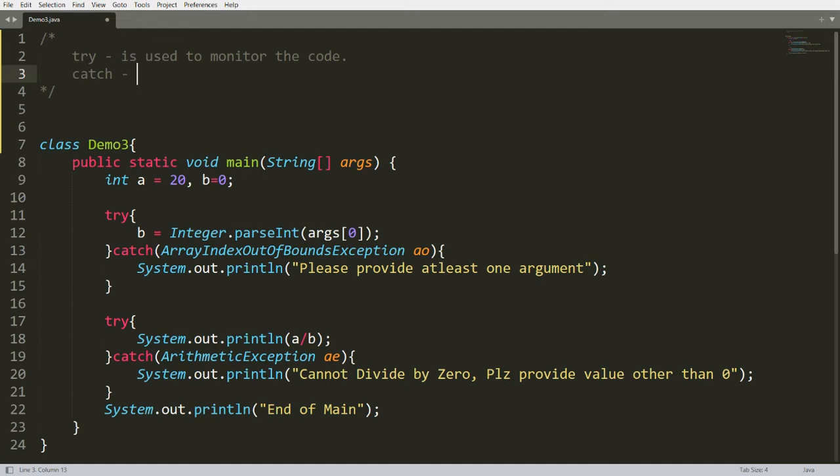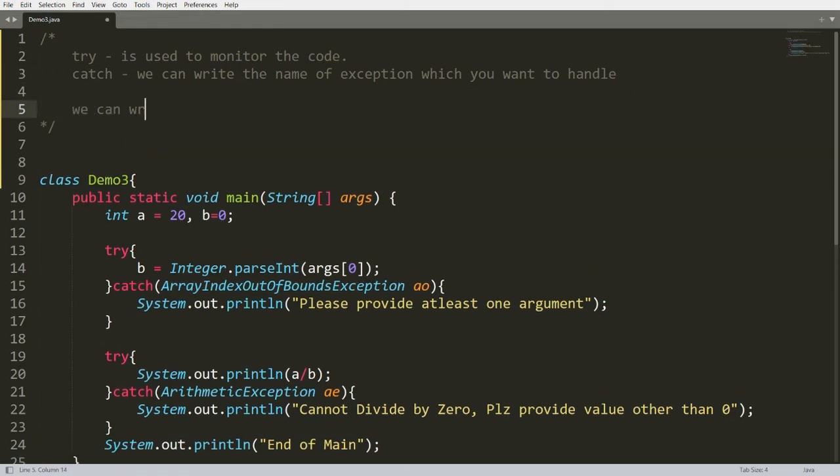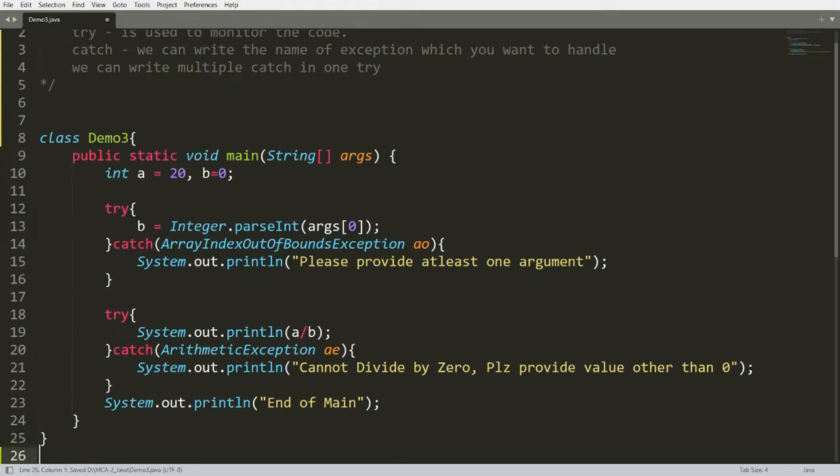So in catch we can write the name of the exception which you want to handle. Whatever exception that you want to handle, you can write in a catch. But one of the best things is what? We can write multiple catch in one try. So what is multiple catch?